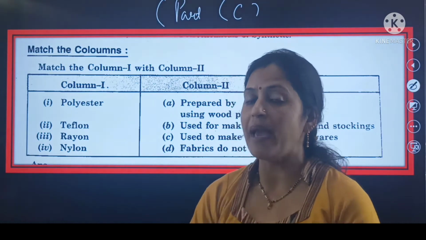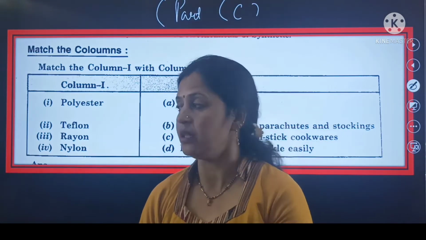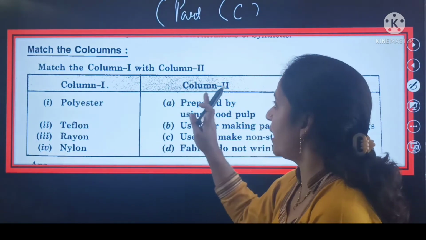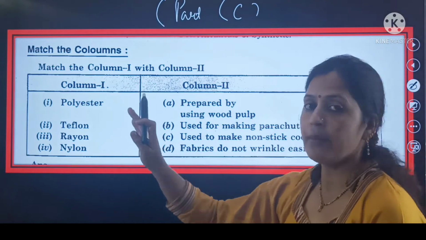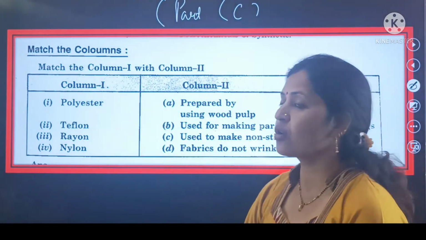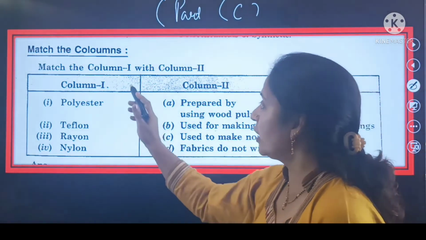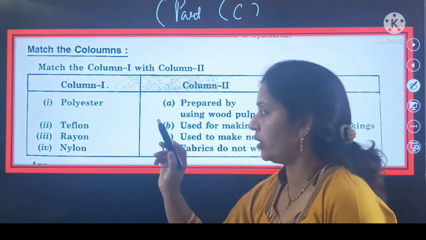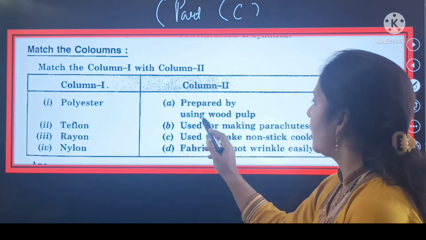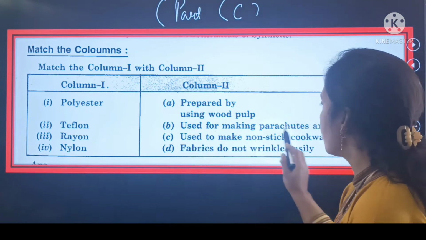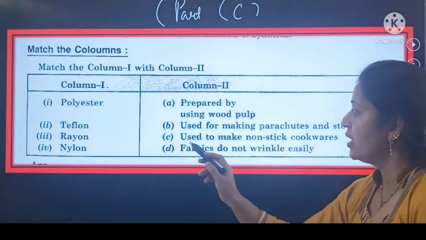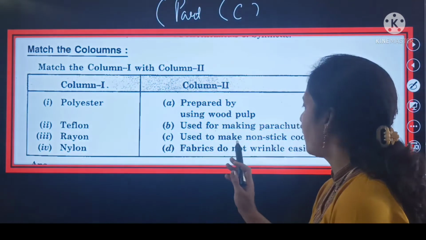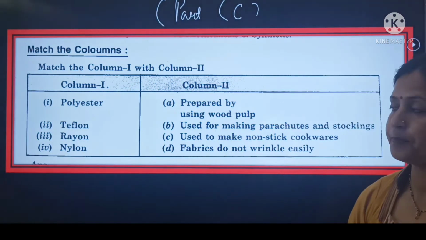That means you will match the column A with column B. There are 2 columns mentioned in this part, that is column 1 and the second one is column 2. So you have to match the column 1 with column 2. In column 1, options are polyester, Teflon, rayon and nylon. Whereas in column B, A, prepared by using wood pulp. B, used for making parachutes and stocking. C, used to make non-stick cookwares, and the last one is fabrics do not wrinkle easily.